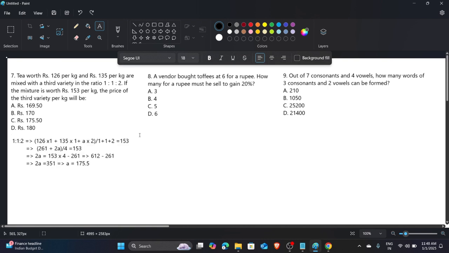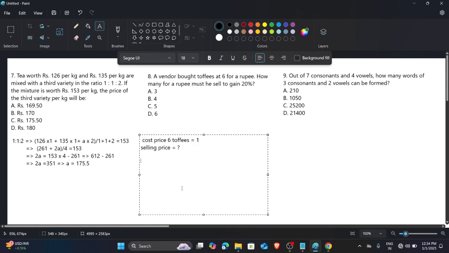I think you understand what I have done in this. I'm just getting the average. The average is nothing but the average of these three varieties, the price average of these three varieties.